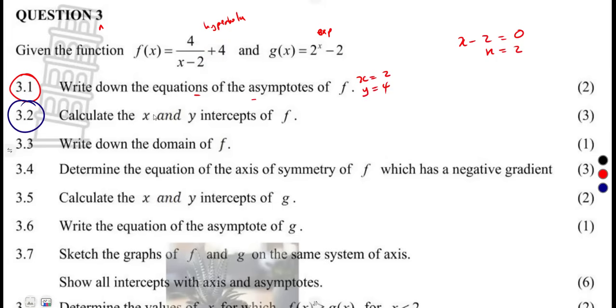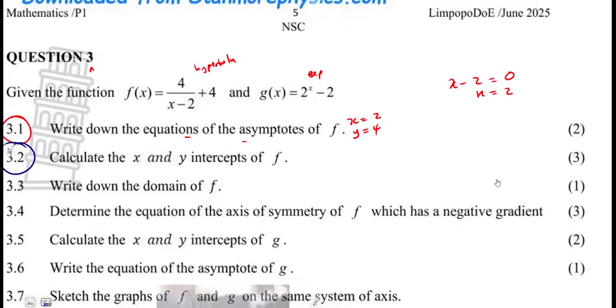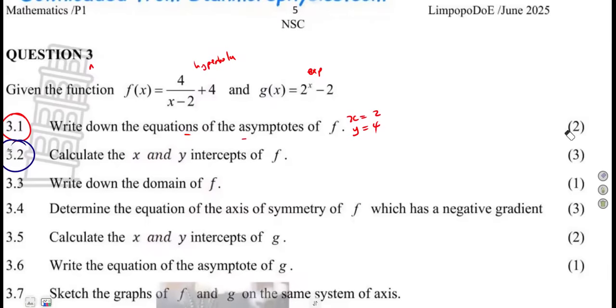Then calculate the x and y intercept of f. All right, so the x-intercept and the y-intercept can be calculated. Remember, we're talking about f. If it was the x-intercept, y is equal to 0. So that's going to simply put a 0 here, equate to 4 over x minus 2, plus 4, like this. So let us solve for x.